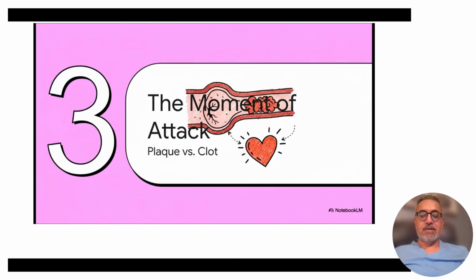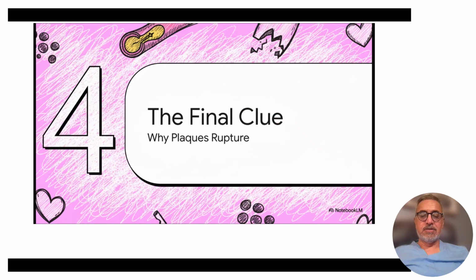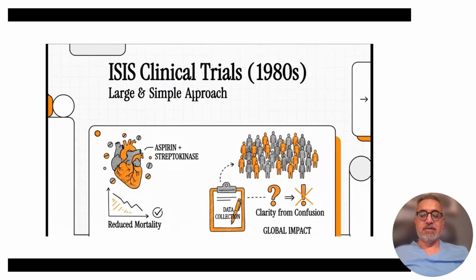This was because of plaque rupture, and the final clue as to why the plaque ruptures came from autopsy studies where they found lipid-rich plaque and thin-walled endothelium leading to exposure of the lipids and thrombus formation. This idea of thrombus causing the heart attack led to design of large clinical trials called the ACS trials.